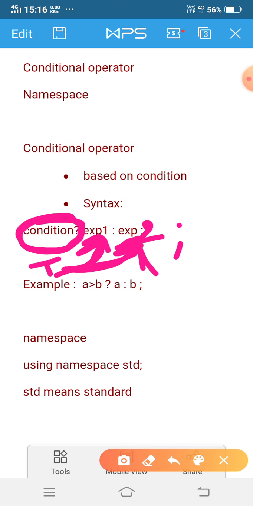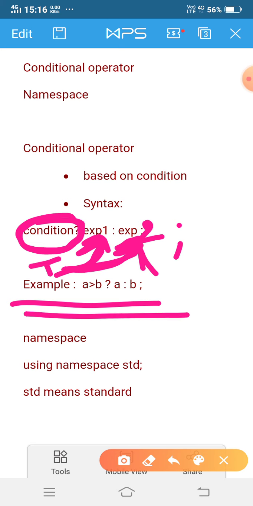Okay, this is the syntax of the conditional operator. See the example, A greater than B. If A is greater than B and this is true, then A will be executed, and if A is not greater than B, then B will be executed. Okay, this is all about the conditional operator, and I will give some examples based on the conditional operator. I will give you the discussion using the program.